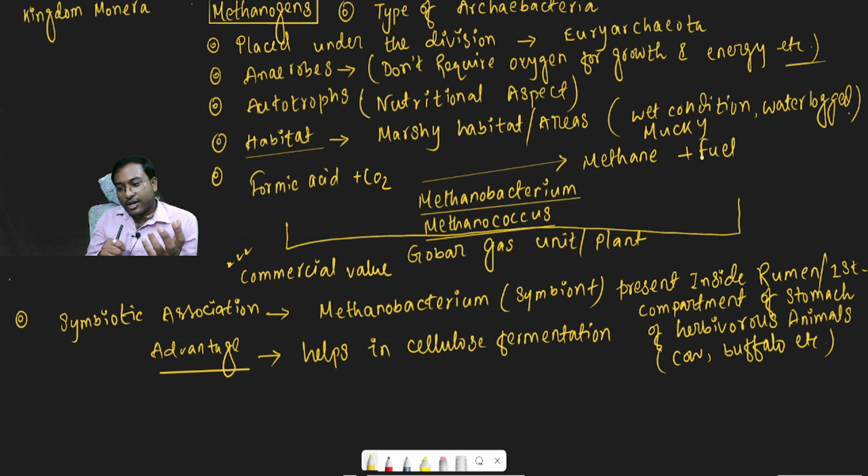What is the meaning of cellulose fermentation? In cellulose fermentation, the complex cellulose breaks down into a simple form, and this simple carbohydrate is converted into biogas or bioethanol. So that's it. This is the overall scenario regarding methanogens, and this part is very important for your biology exam as well as your NEET biology exam. Each and every point is essential.